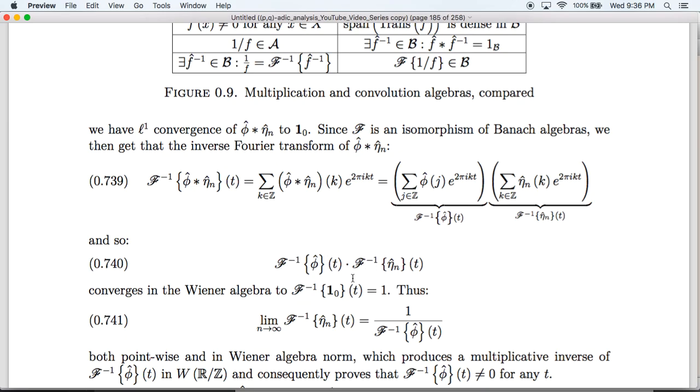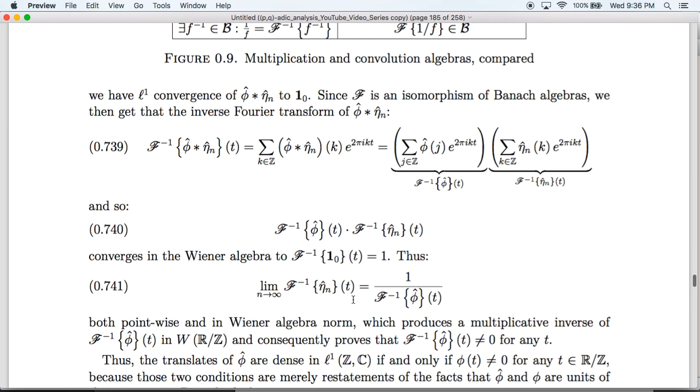That then shows that this product, as n goes to infinity, converges to 1, which in particular shows that this limit converges here. Moreover, this limit occurs both pointwise with respect to t and with respect to the norm of the Wiener algebra, and this limit then gives us a multiplicative inverse of this Fourier series, and in particular it proves that this can't be 0, otherwise this limit wouldn't exist.